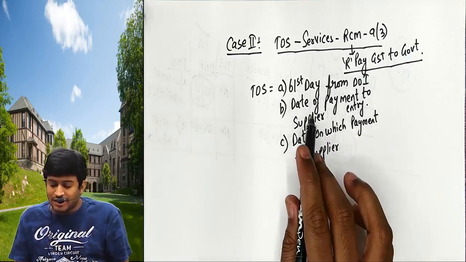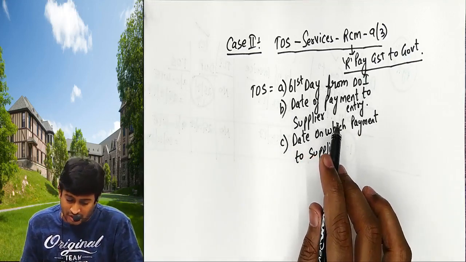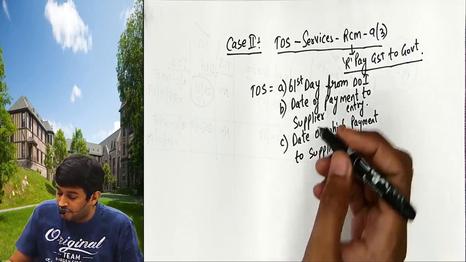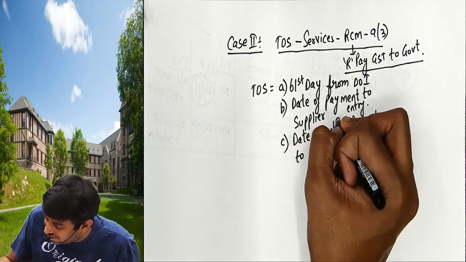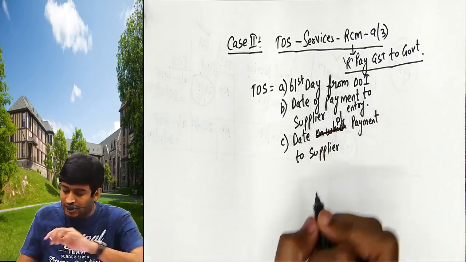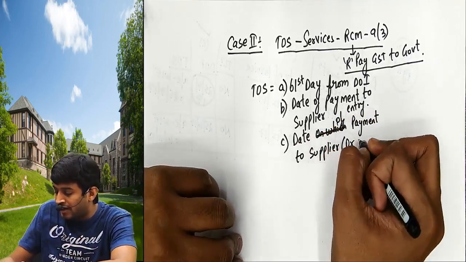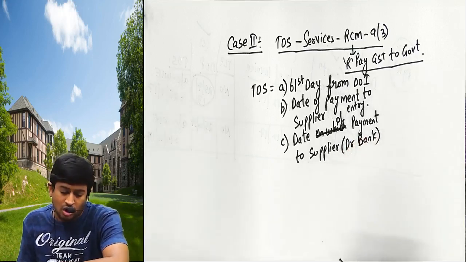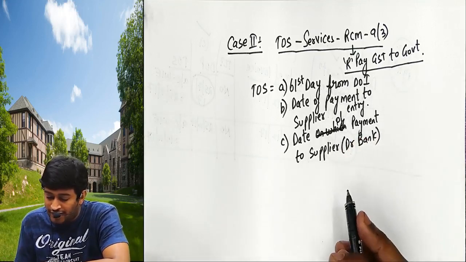Once again: the 61st date from date of invoice, date of payment to supplier, that is the date on which my bank account got debited, or date of entry.